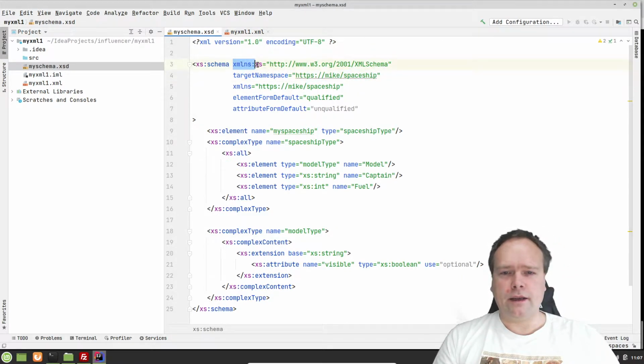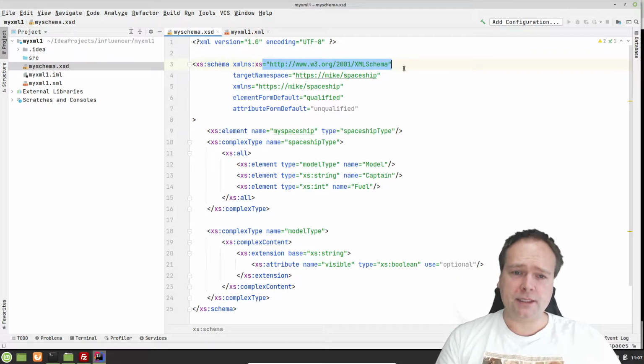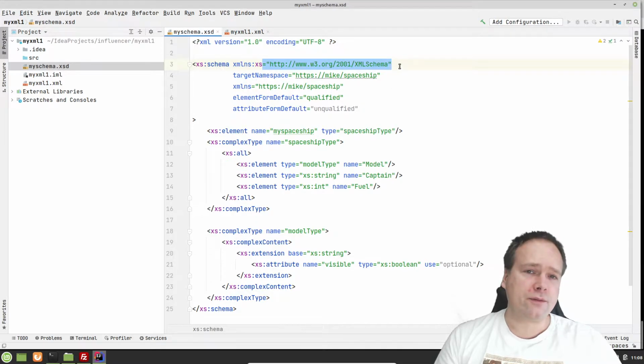And then I can create some other namespaces. You can see the standard right here. The XML schema is from 2001, and it still works, because we can express whatever we want to express with this standard from 2001.